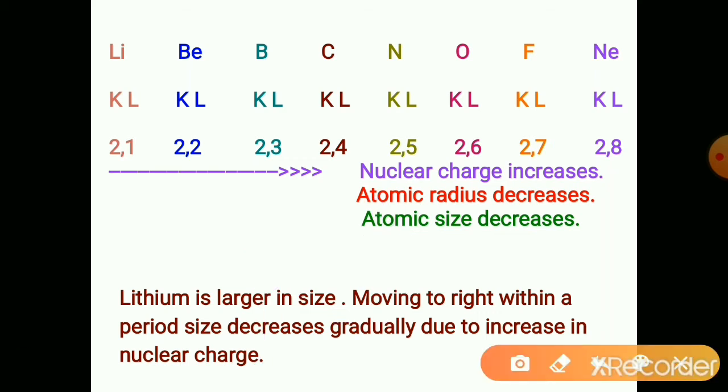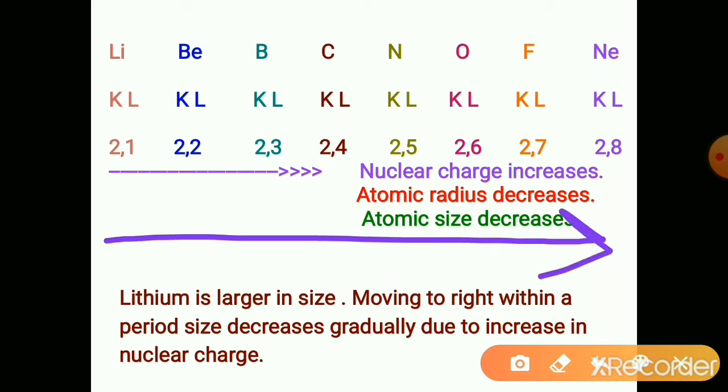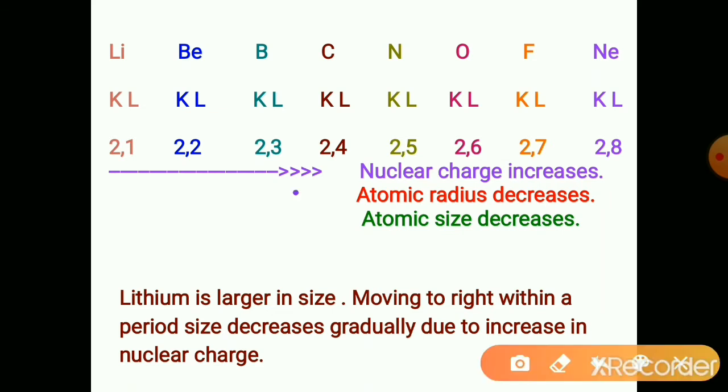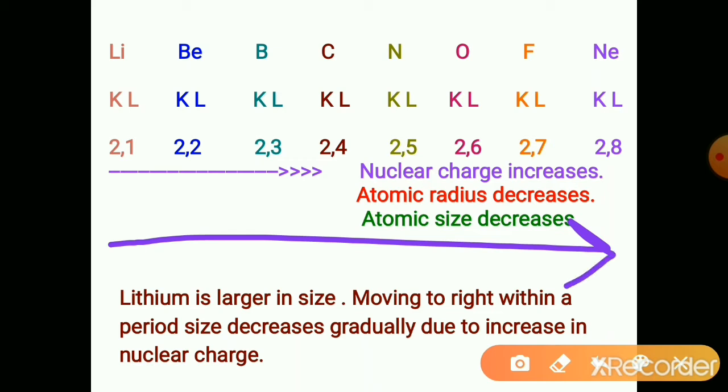Means as the nuclear charge increases towards the right hand side, atomic size decreases due to decrease in the atomic radius. So, see, in the second period or in any period, moving towards the right hand side of the periodic table, nuclear charge increases, atomic radius decreases and hence atomic size decreases.